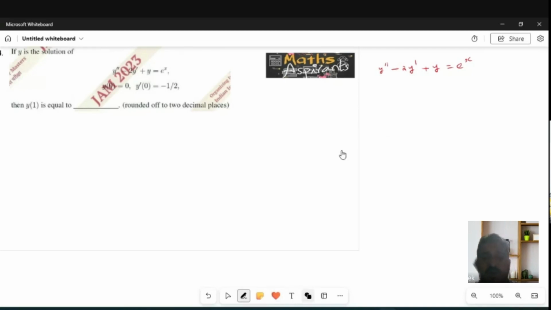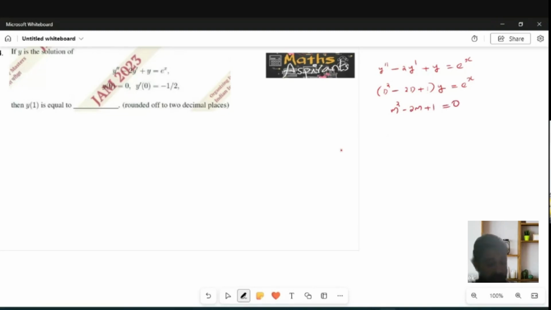First I need to find both the complementary solution and the particular integral. For that, I am writing in the differential operator form, (D square minus 2D plus 1) y is equal to e raised to x.